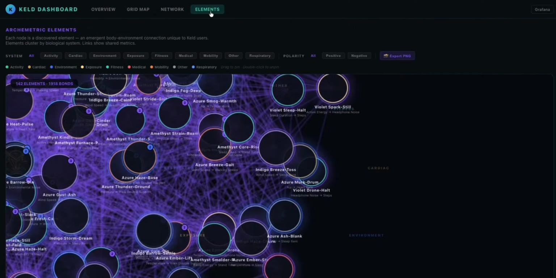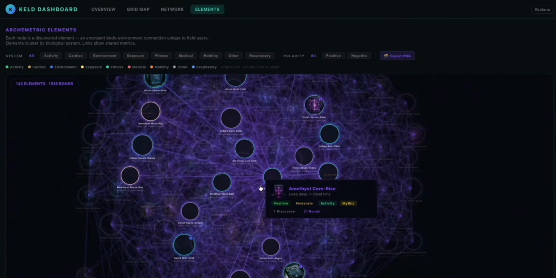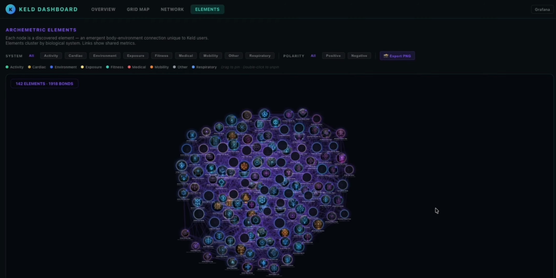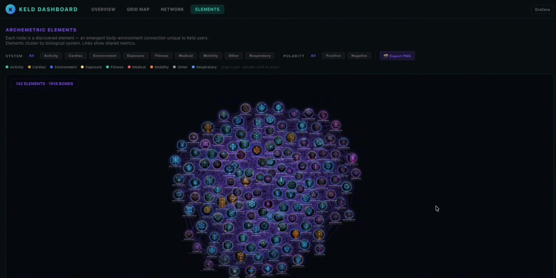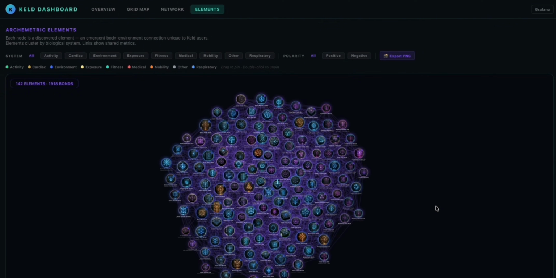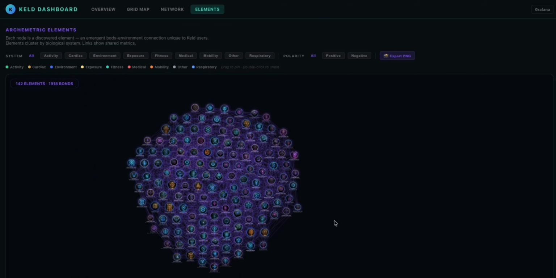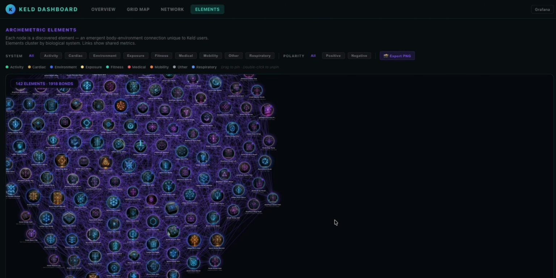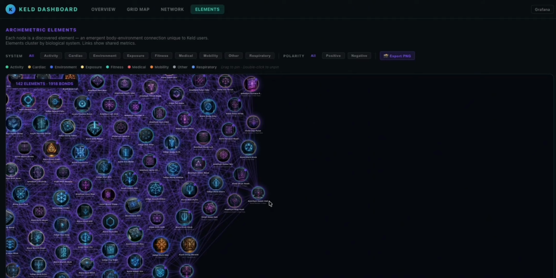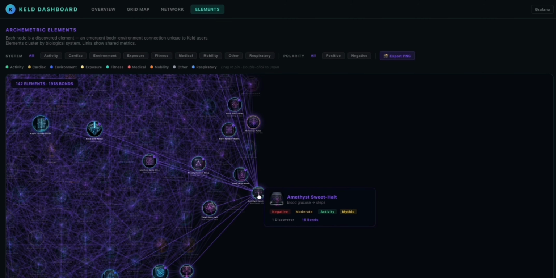This is where it gets interesting. Keld doesn't just find correlations, it names them. Every connection becomes an Archemetric element with its own identity, its own rarity, its own place in your constellation. 142 elements, 1,918 bonds between them. This is what our early beta testers have discovered together. And the map keeps growing.